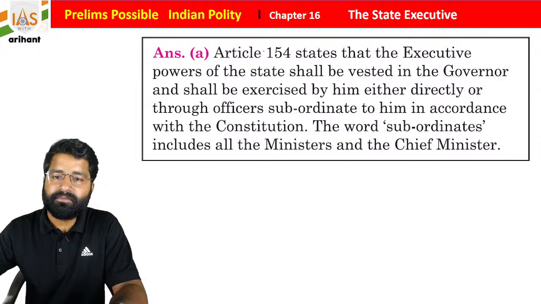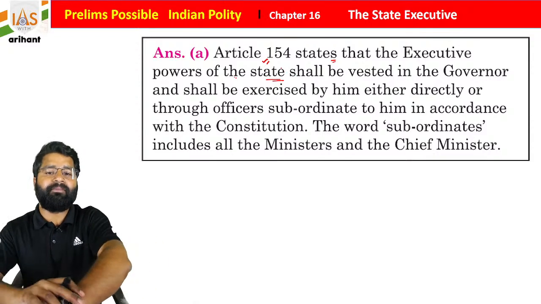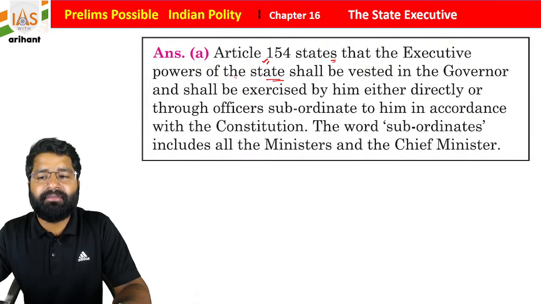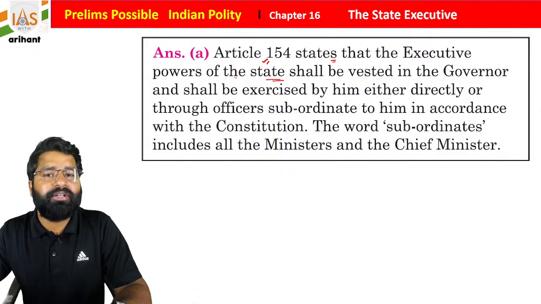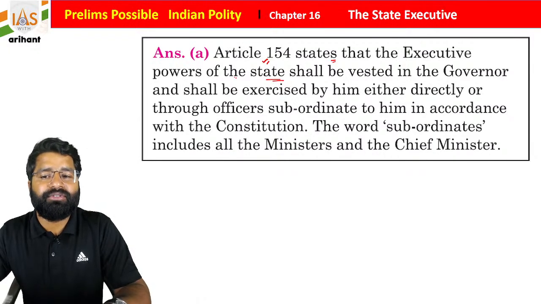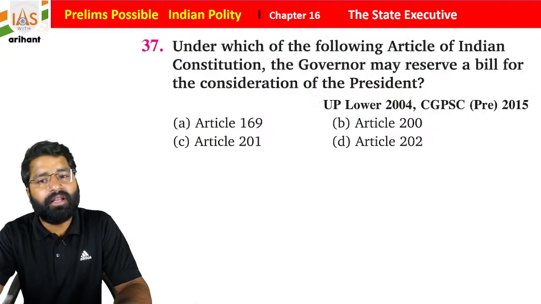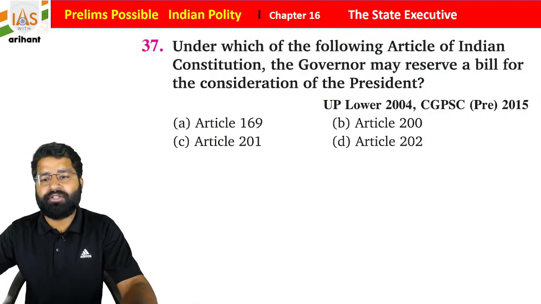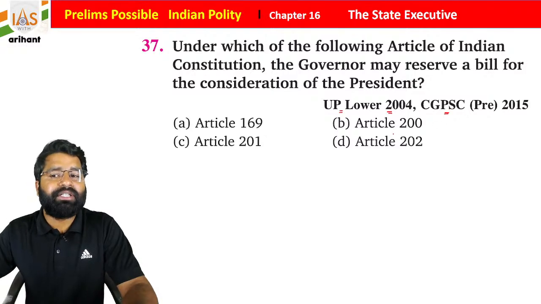Article 154 states that the executive power of the state shall be vested in the governor and shall be exercised by him either directly or through subordinates in accordance with the Constitution. The word subordinate includes the chief minister as well as all other ministers. Now see another question, from UP Lower 2004 as well as Chhattisgarh PSC 2015.